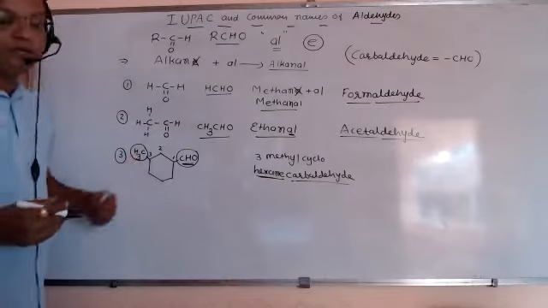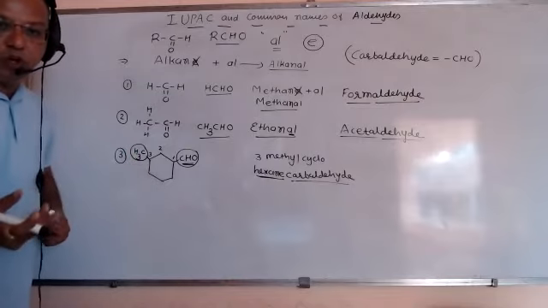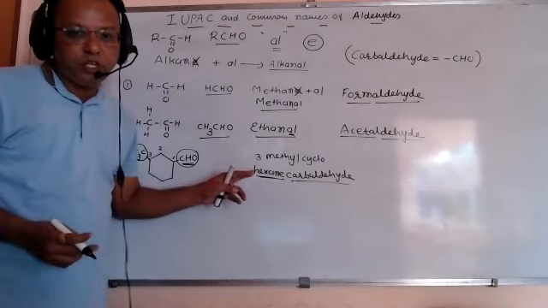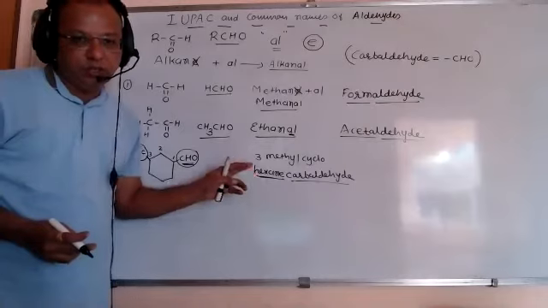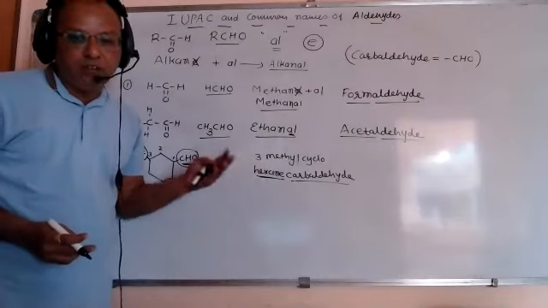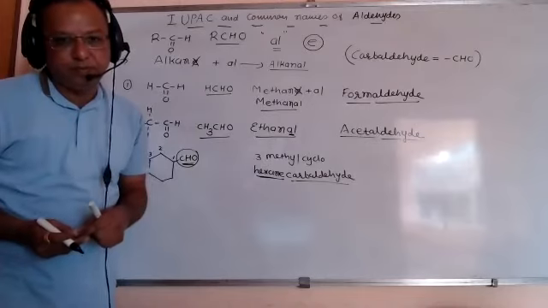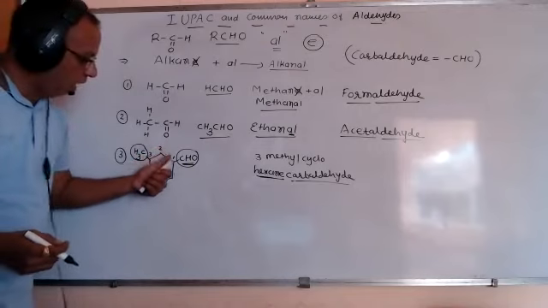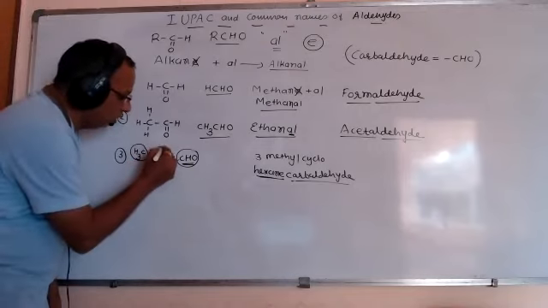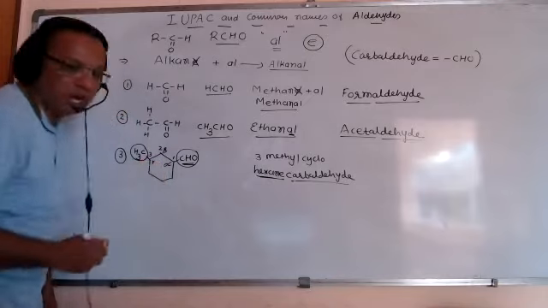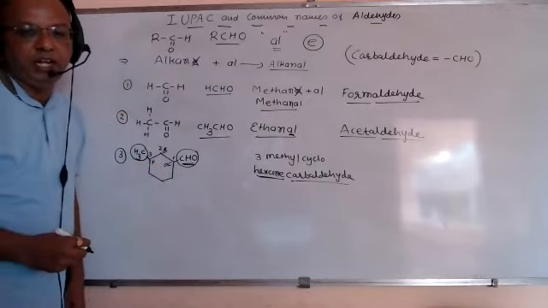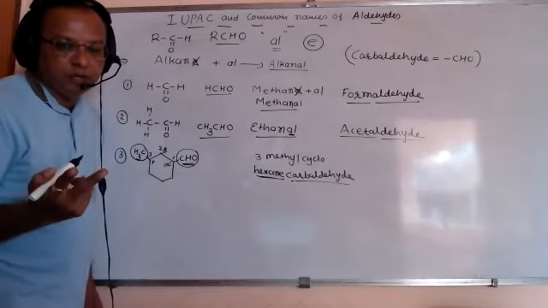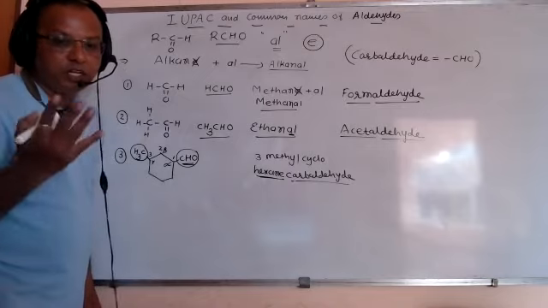Now what about their common name? For the common name, instead of 3, we should put alpha, beta, gamma. So this is CHO, this is the alpha carbon, this is the beta carbon, and this is the gamma carbon. For the common name of aldehyde, instead of 1, alpha is written, instead of 2, beta, instead of 3, gamma, and instead of 4, delta.